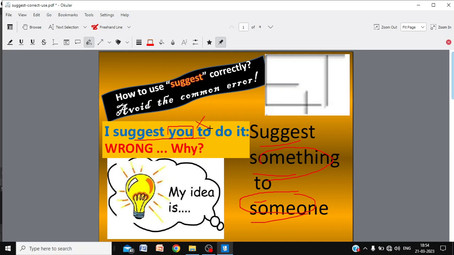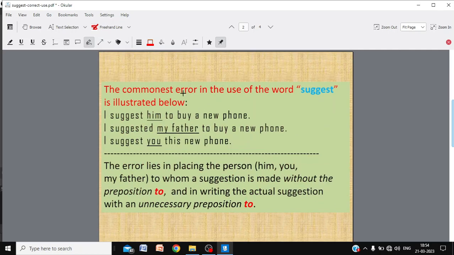We will see how to use this word suggest correctly. How do you suggest something to someone? We have seen the most common error made by almost all people in the use of the word suggest. "I suggest him to buy a new pen." "I suggested my father to buy a new phone." "I suggest you this new phone." All these sentences are wrong. "I suggest him," wrong. "I suggested my father," wrong. "I suggest you" is also wrong.